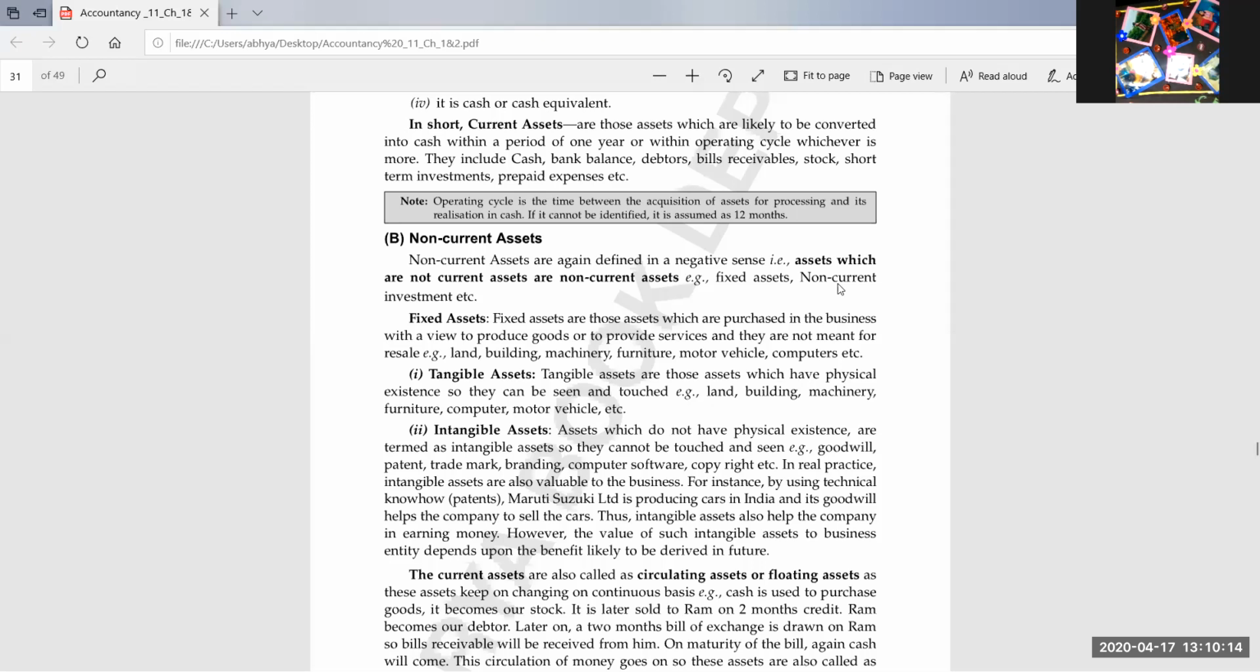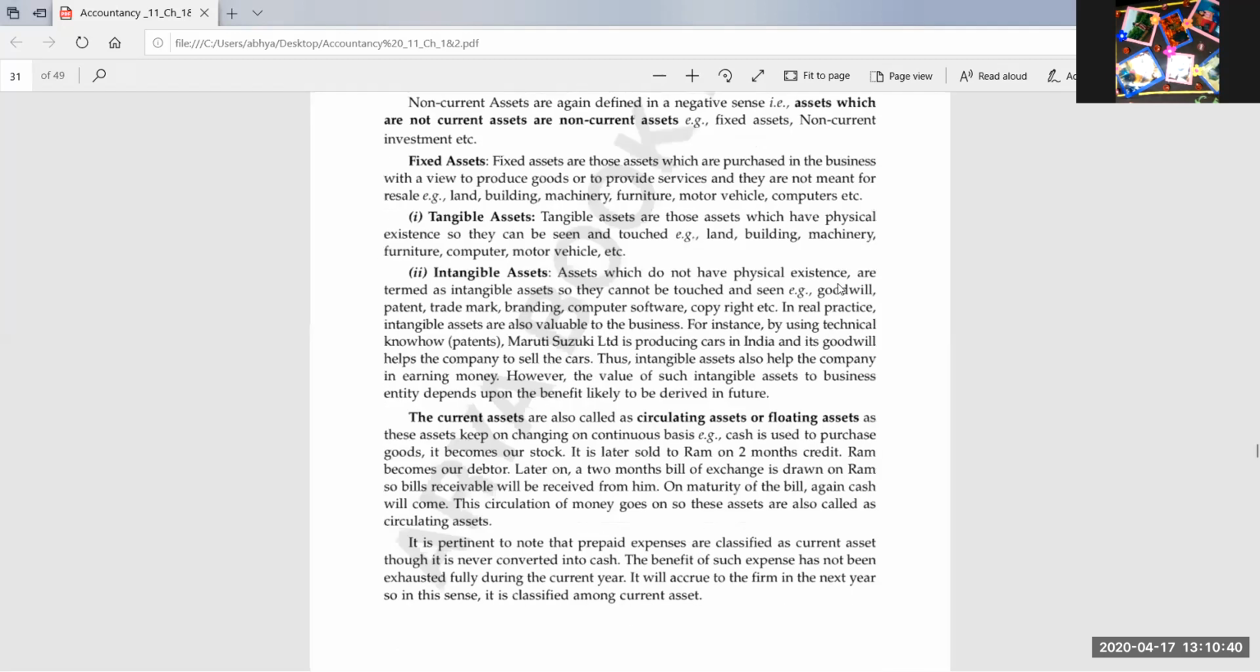Then fixed assets are further divided into two parts: tangible assets and intangible assets. Tangible are those which can be touched or seen: land, building, plant, machinery. And intangible are those which cannot. Yes, Anshika Garg, you are giving me the correct answer. Yes, Khushi, goodwill, very good. Good understanding. Goodwill means the good image or reputation of the business, which will surely help the business to earn more profits.